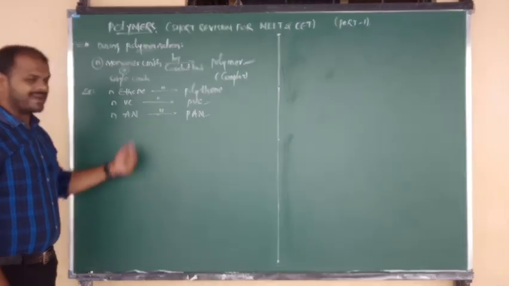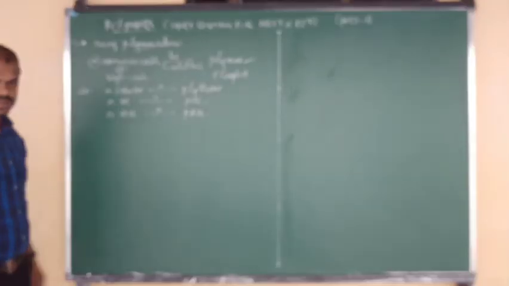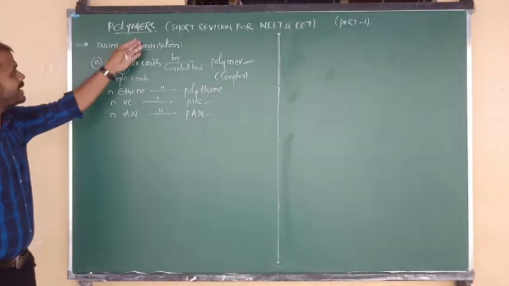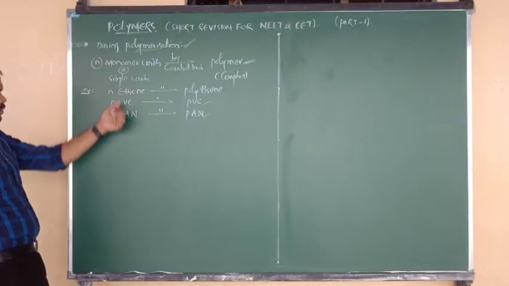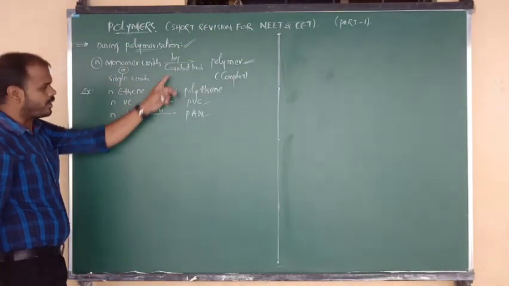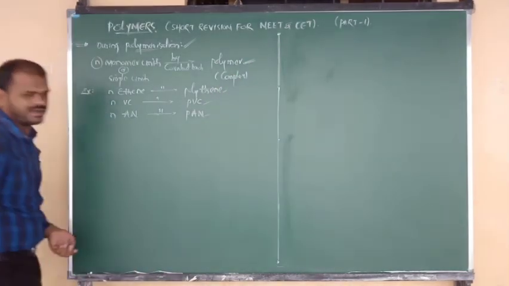So the PAN monomer is acrylonitrile, the PVC monomer is vinyl chloride, and the polythene monomer is ethene. In the procedure of polymerization, the monomer units are linked by covalent bonds and form the respective polymers.